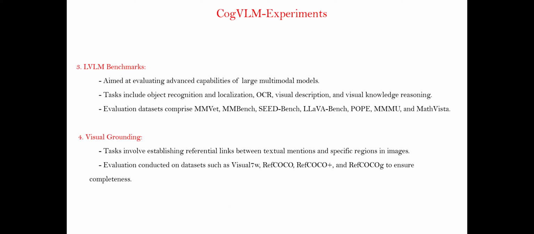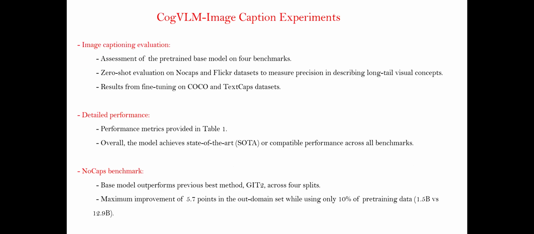Another different task, which is not involved in the LVLM benchmarks, is the visual grounding task. It is basically the reference link between the textual descriptions and specific regions in the image. The descriptions are not pointing to the whole image; they are pointing to certain regions in the image. The data sets used for visual grounding benchmarks are Visual7W, RefCOCO, RefCOCO+, and RefCOCOg, to ensure completeness.